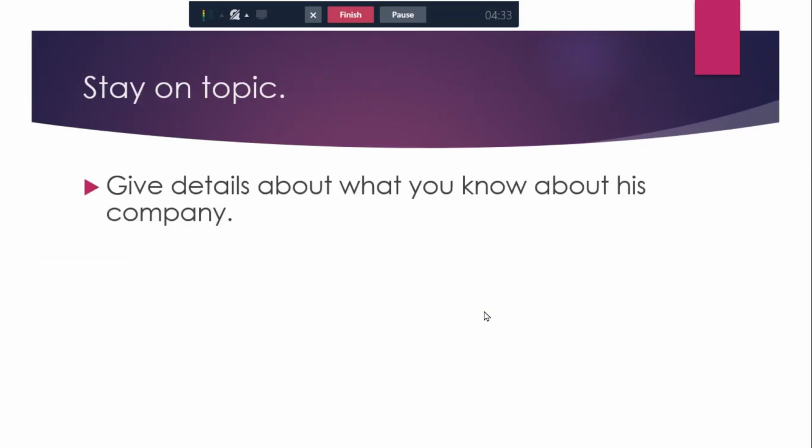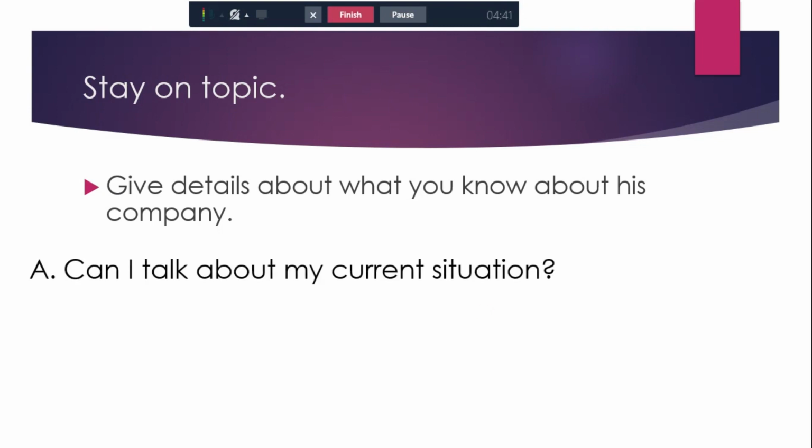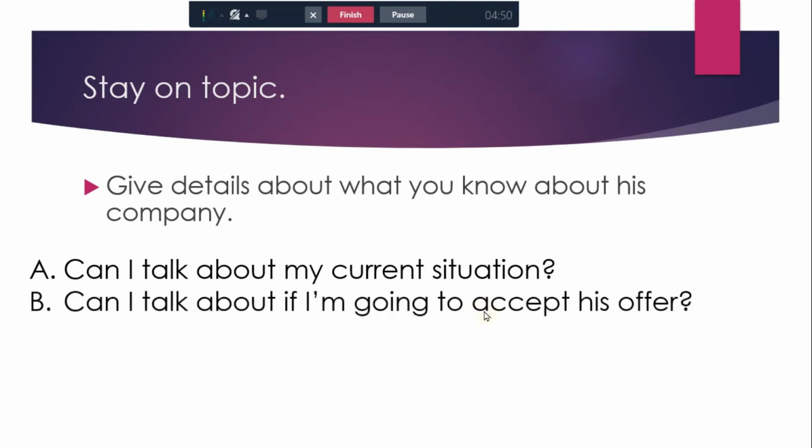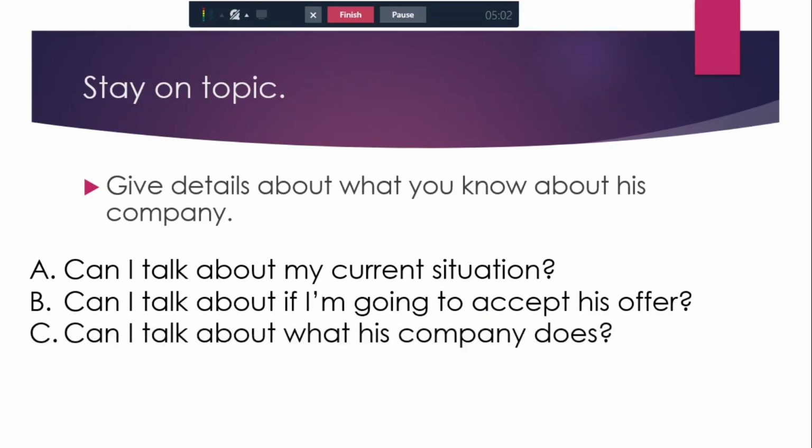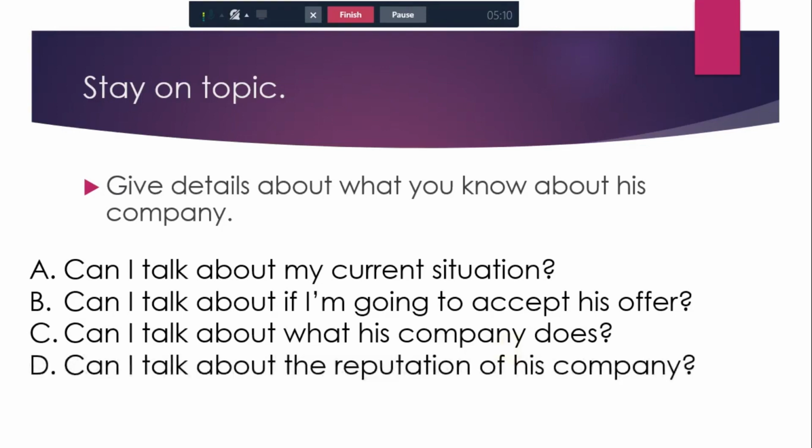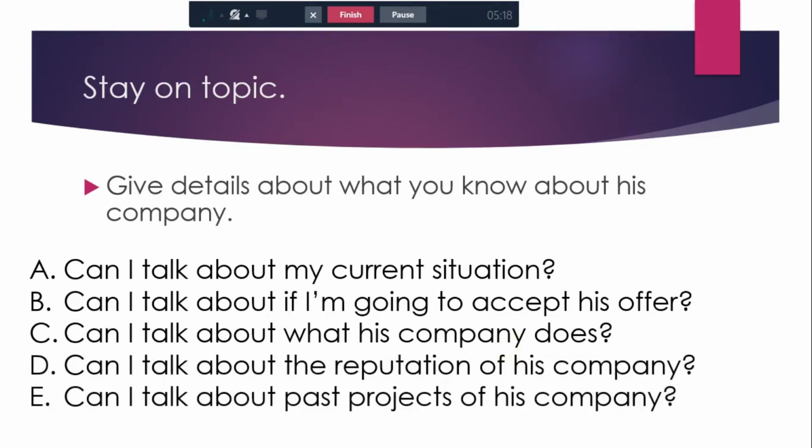Back to this thing: stay on topic. The question says, give details about what you know about his company. So can I talk about my current situation? Take a second to think about it. Next one, can I talk about if I'm going to accept his offer in this first detail paragraph? Can I talk about what his company does? Can I talk about the reputation of his company? And can I talk about past projects of his company?